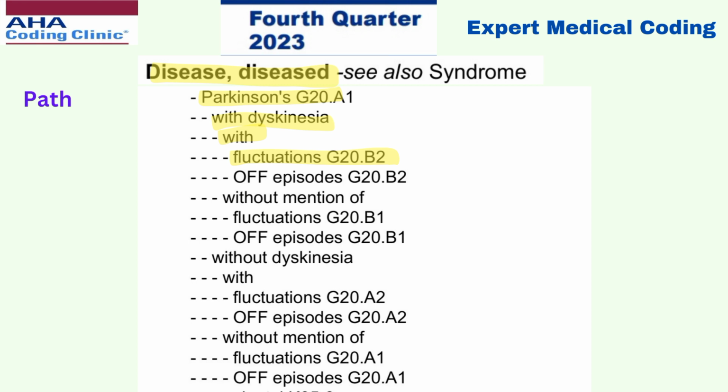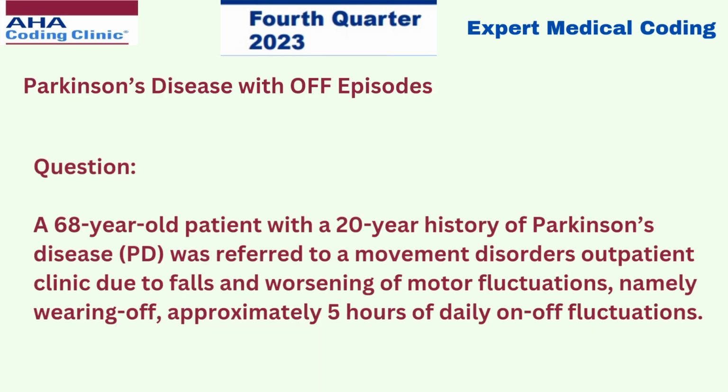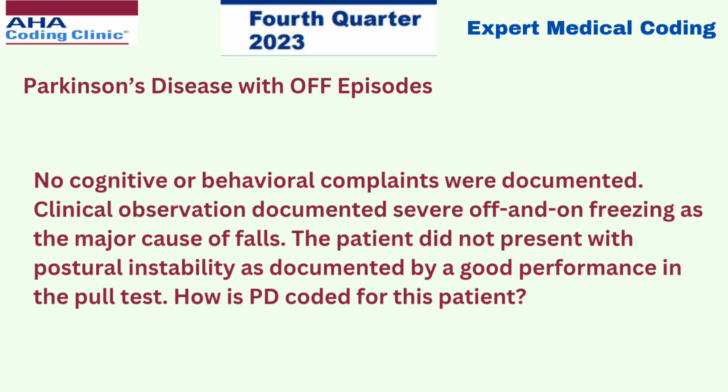The next scenario is a 68-year-old patient with a 20-year history of Parkinson's disease who was referred to a movement disorders outpatient clinic due to falls and worsening of motor fluctuations, namely wearing off, approximately 5 hours of daily on-off fluctuations. No cognitive or behavioral complaints were documented. Clinical observation documented severe off and on freezing as a major cause of falls. The patient did not present with postural instability as documented by a good performance in the pull test. So how is Parkinson's disease coded for this patient?